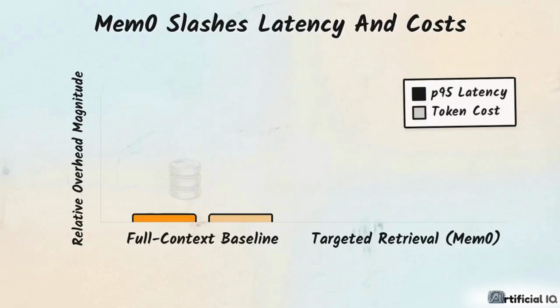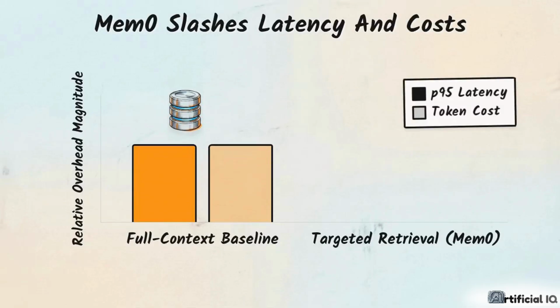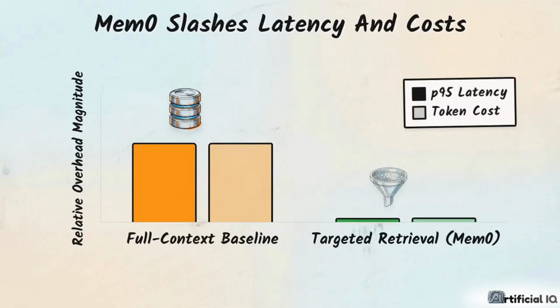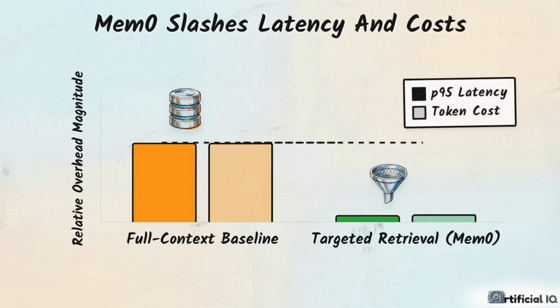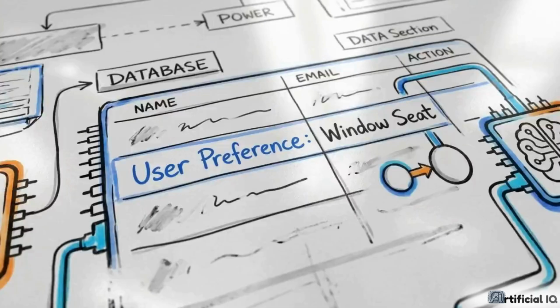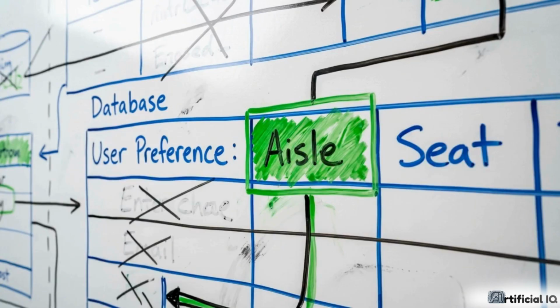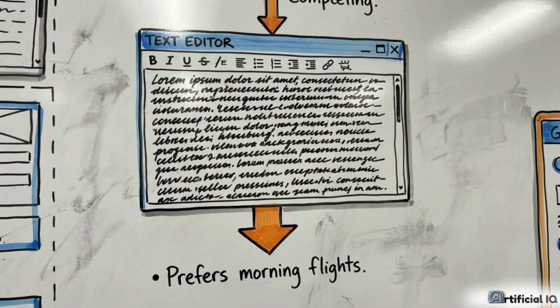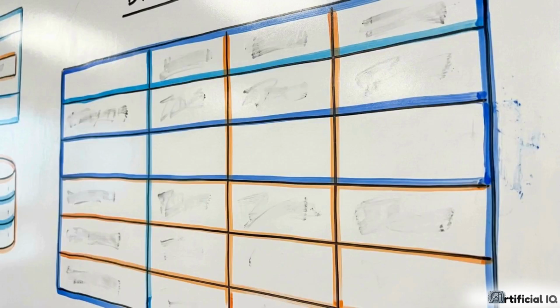This chart compares the performance of a full context baseline against a targeted retrieval layer using the MEM0 architecture. Data from this benchmark shows a 91% reduction in P95 retrieval latency and a 90% drop in token costs. Managing this data requires a four-stage lifecycle: creating the memory, updating it as details change, summarizing it to remove noise, and deleting it when it is no longer relevant.